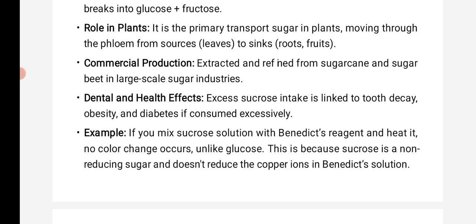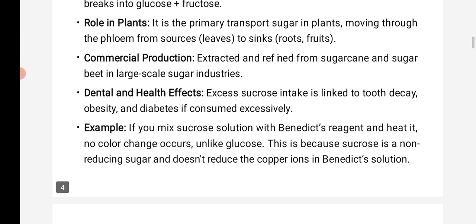For example, if you mix a sucrose solution with Benedict's reagent and heat it, there is no color change, unlike glucose. This is because sucrose is a non-reducing sugar. Except for sucrose, if you add any other type of sugar solution in the Benedict test, we get colors, but the sucrose solution will not give any color because it is a non-reducing sugar.